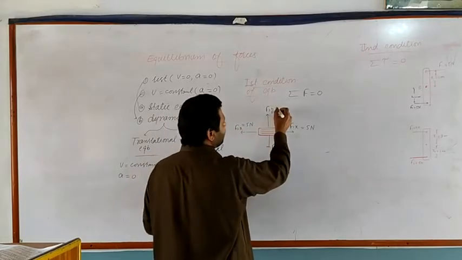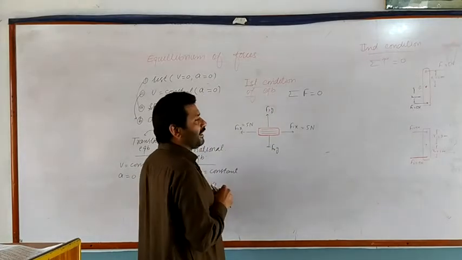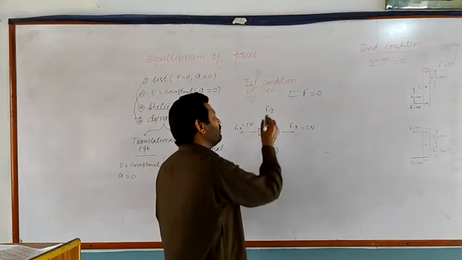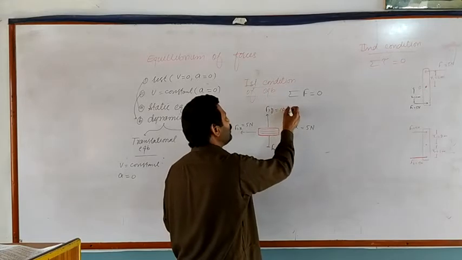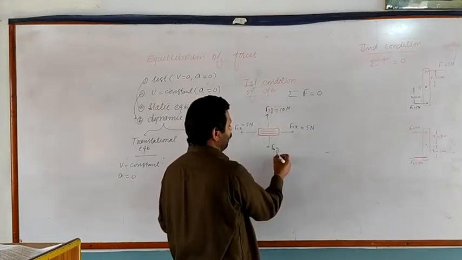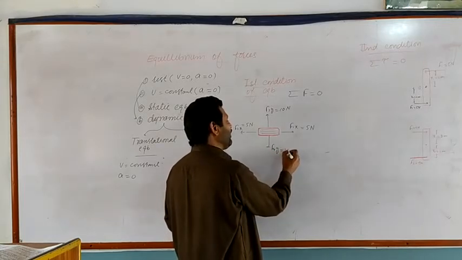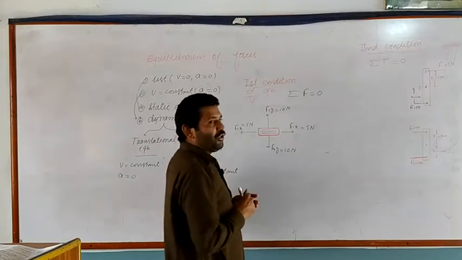Similarly, F3y, the component of force acting along the positive y-axis, has a value of, suppose, 10 Newton. Similarly, F4y, the component acting on this object along the negative y-axis, has a value of 10 Newton.